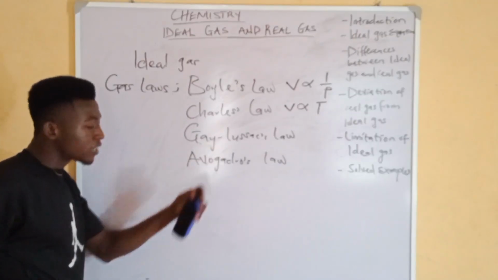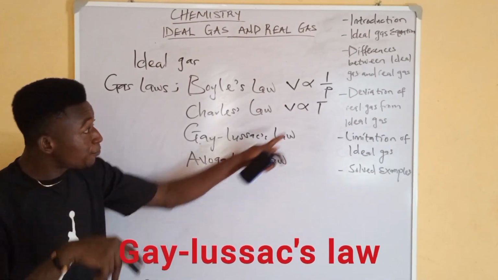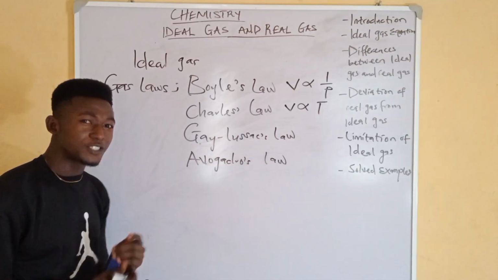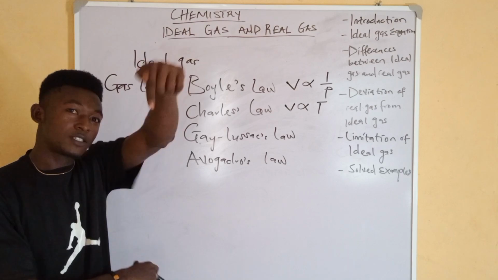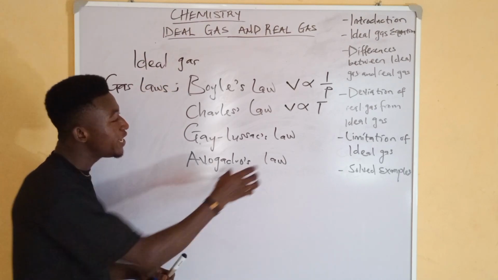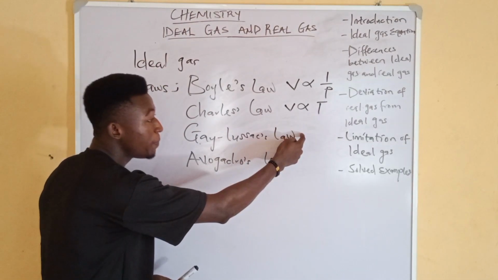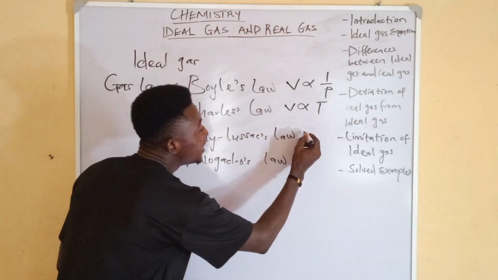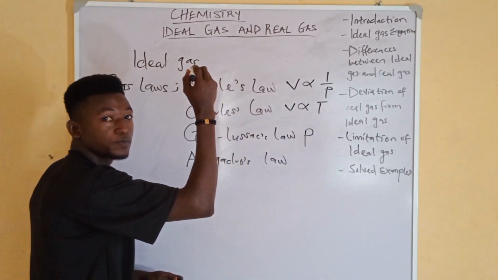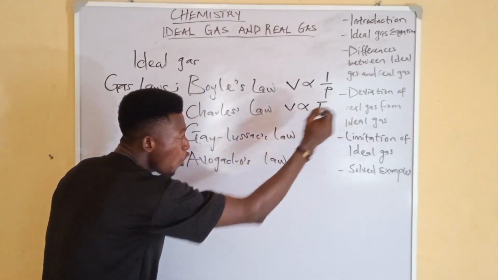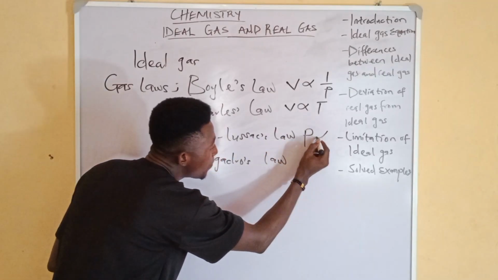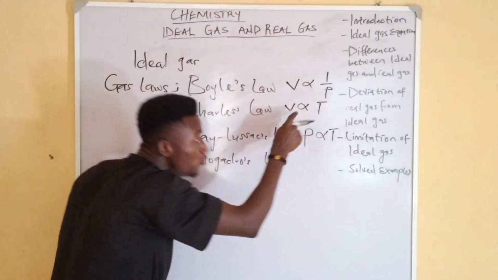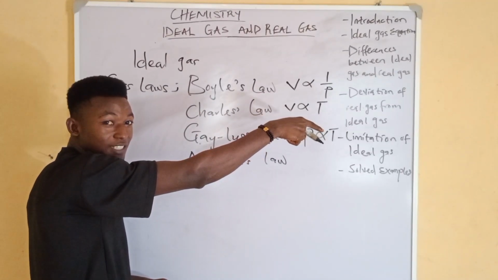All right. Now, how about Gay-Lussac's law? If here temperature remains constant, and here pressure remains constant, what do you think will remain constant here? Just put that in the comment section. Let's see who will get it. In Gay-Lussac's law, volume will remain constant. So how do I state Gay-Lussac's law? Gay-Lussac's law states that the pressure of a given mass of a gas is directly proportional to its temperature, provided volume remains constant. Is that clear now? All right.